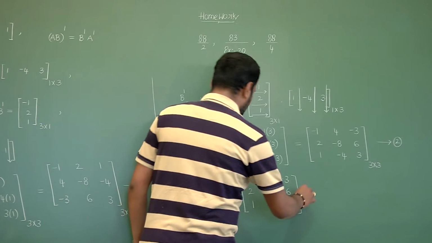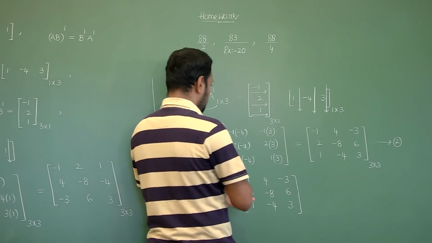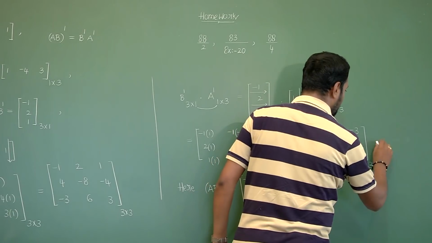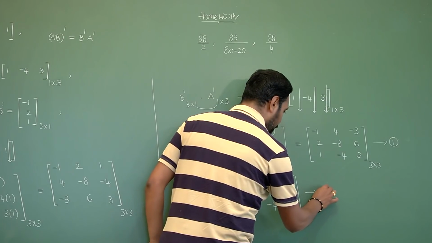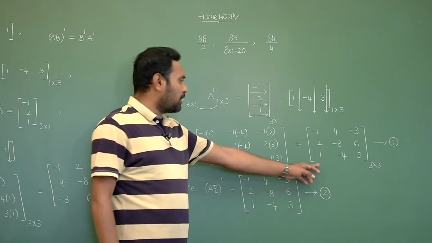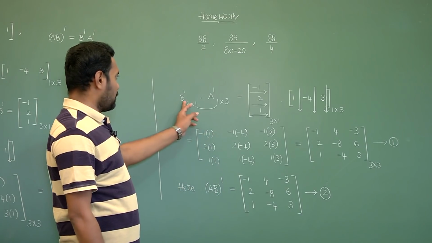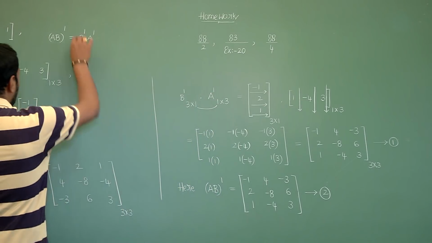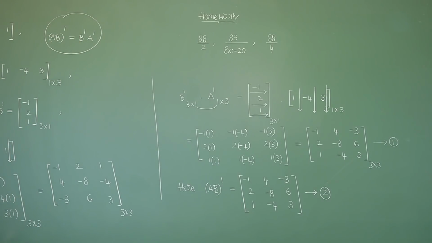So let us assume, if you don't consider equation 1, then you consider equation 1 and equation 2. Then equation 1 and equation 2 are equal if you observe. So that the property (AB)' = B'A' will be satisfied here. This is very important for the annual examination for 5 marks.